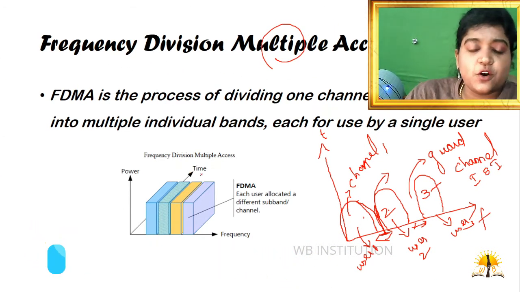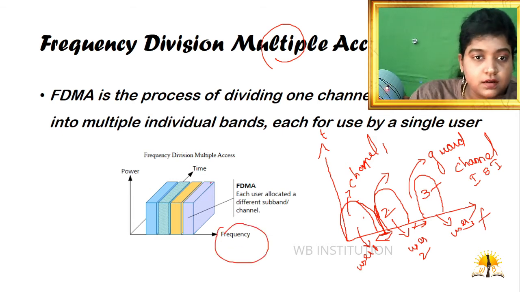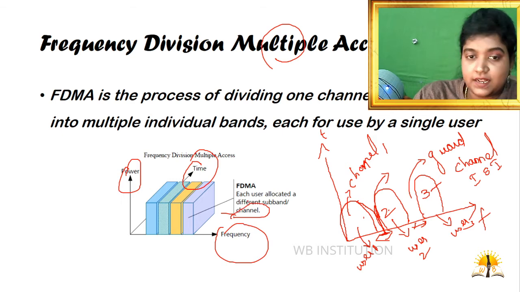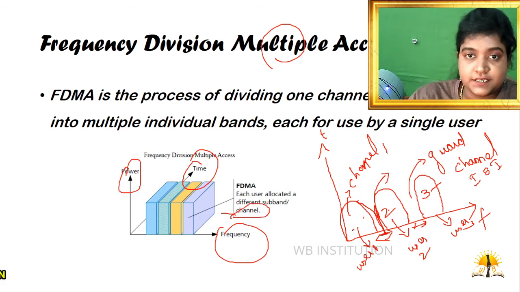So this is going to be your technical diagram. Under that you can see a frequency. This is going to be your time and power. The blocks which you are seeing are the channels, different channels. Each user is allotted a different subband or channel. I have already explained this here, right?